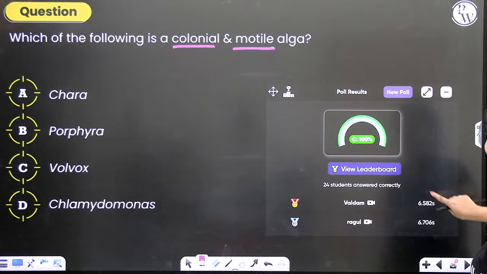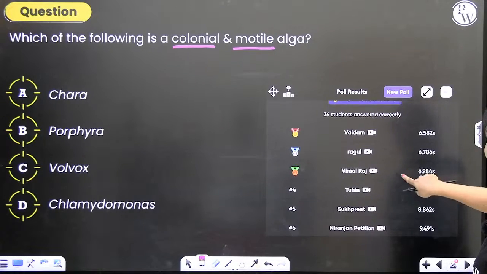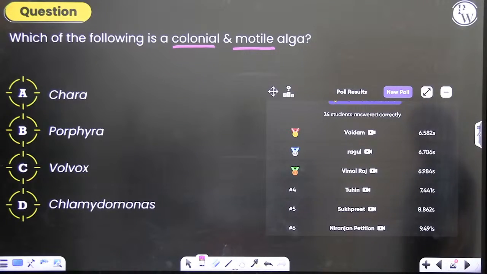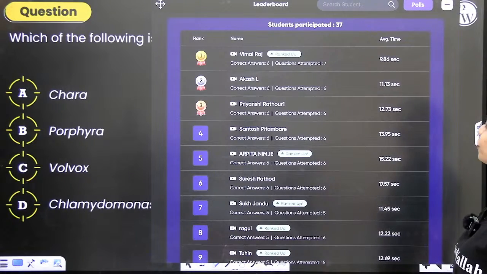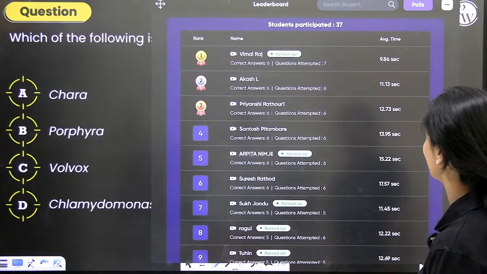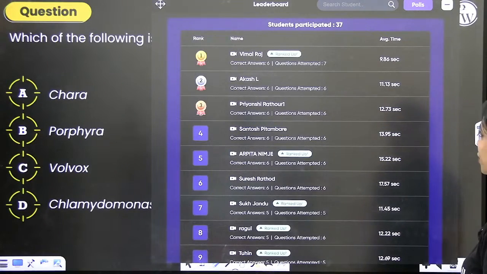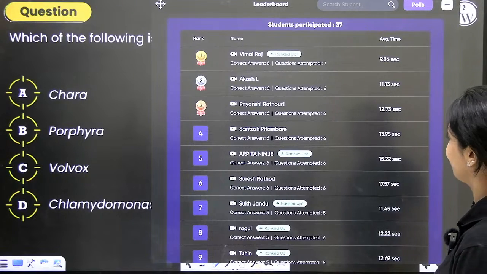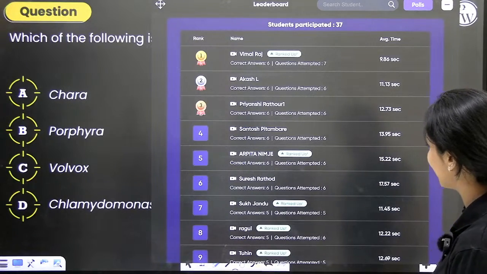Brilliant. Very nice to see that 24 students have answered correctly. Vedam and Ragul, Vimal Raj, all of you have answered correctly. Let's take a quick look at the leaderboard. Vimal Raj is on top of the list. He's correctly answered 6 questions out of 7 and his average time is less than 10 seconds per question. Then we have Akash, Priyanshi, Santosh, Arpita, Suresh, Sukh.